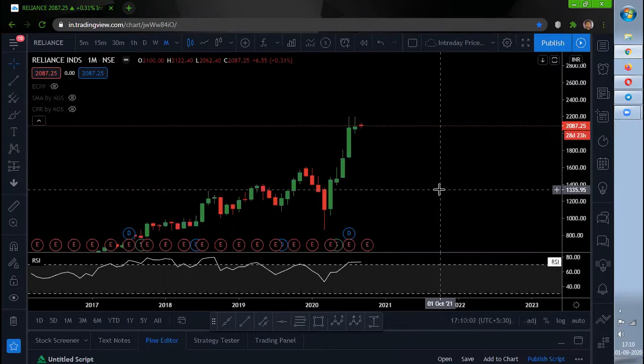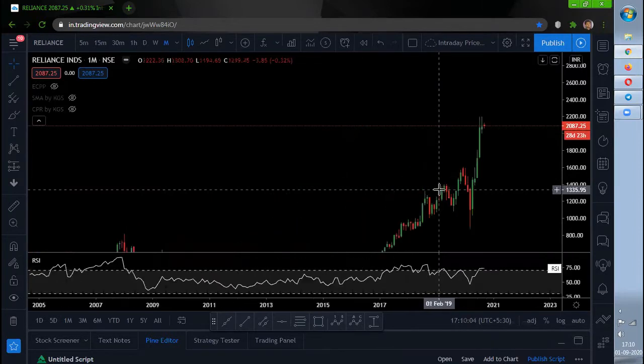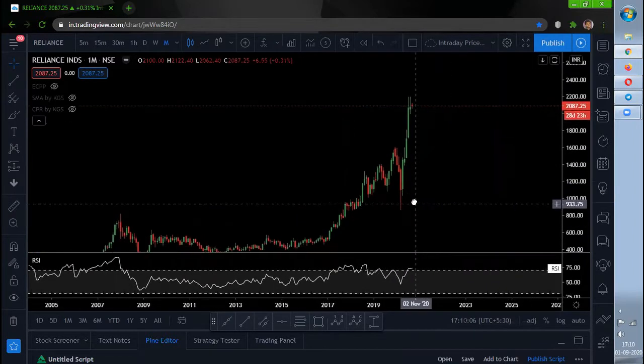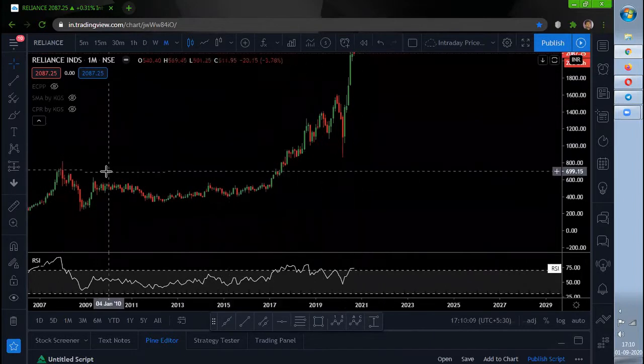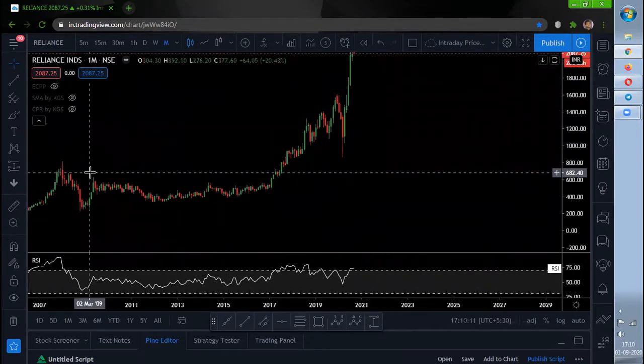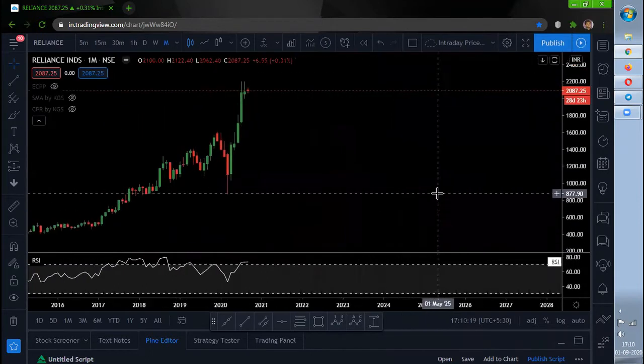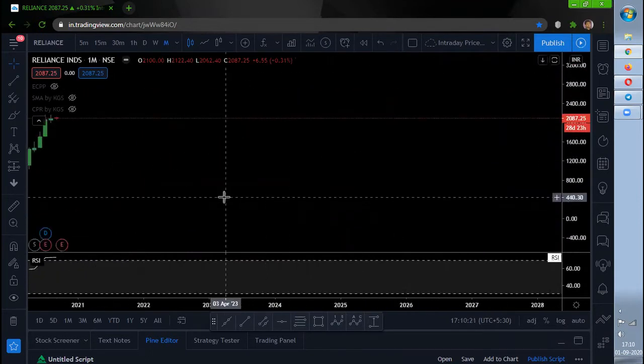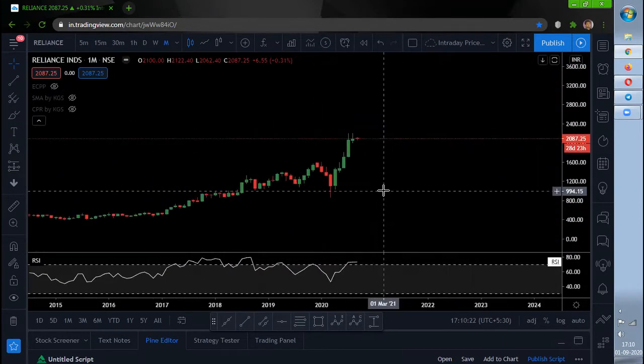So overall, what I could see is Reliance is in a very good uptrend, and it has got a lot of orders also. So Reliance is looking extremely bullish, but there are several other factors which need to be checked so that we do not end up in loss.